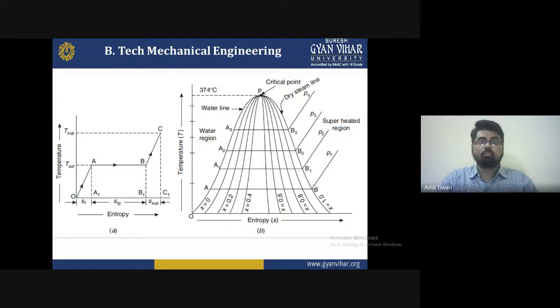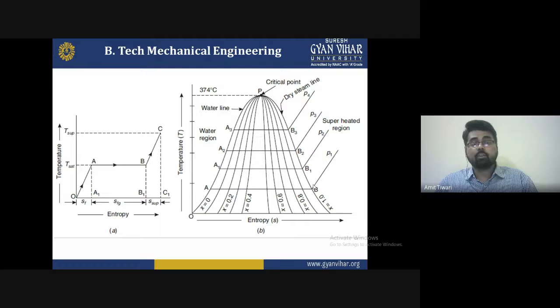SF is the entropy of fluid: S is entropy and F is fluid. Then A to B is SFG, the entropy of liquid and gas both, fluid and gas. And BC represents the superheated region.